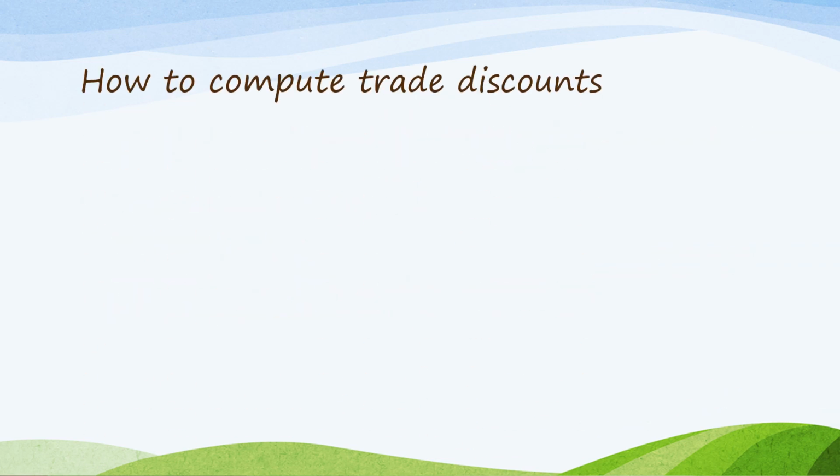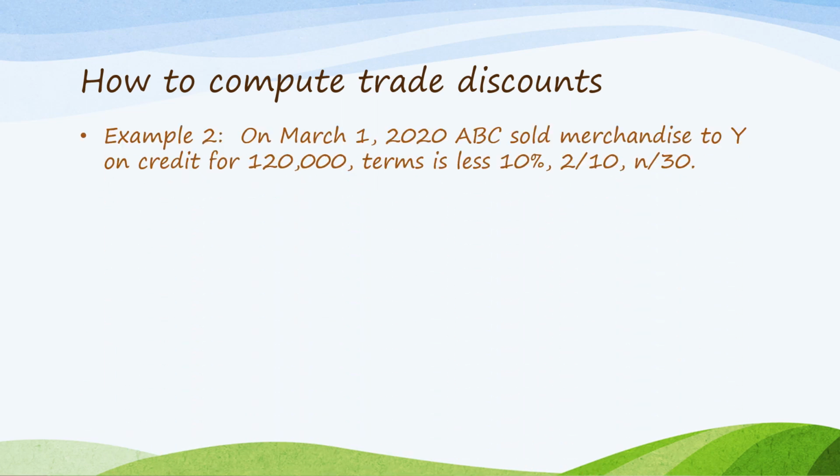Another example for computing trade discounts is this one. Example 2. On March 1, 2020, ABC sold merchandise to Y on credit for 120,000. Terms are less 10% and 2/10, n/30. This means 10% is a trade discount.